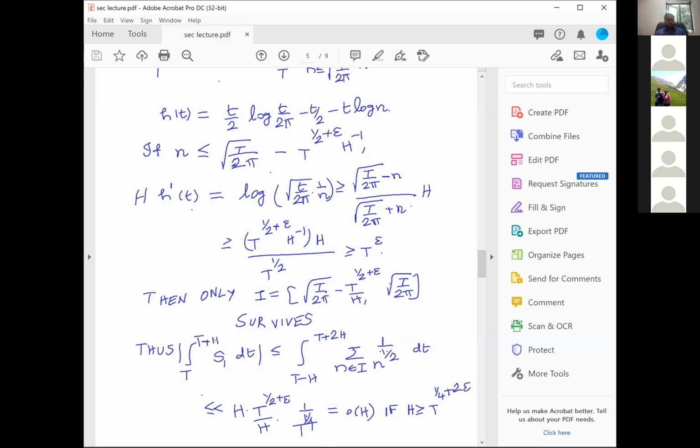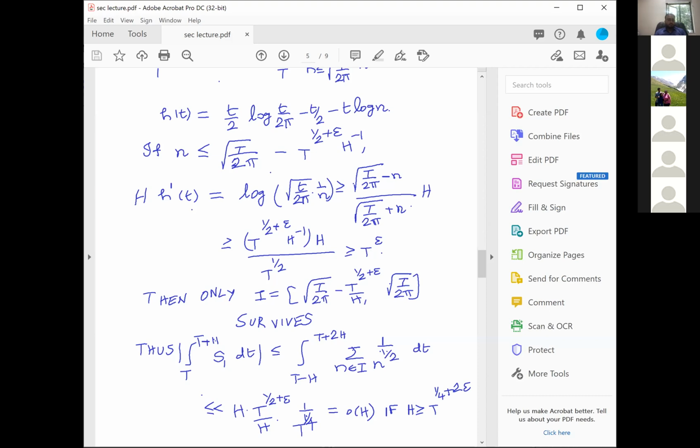I get an h, which comes from the length of integration. And then I get a t power half plus epsilon by h, which comes from the length of the summation. The length of integration is h. The length of summation is t power half plus epsilon into h. And then I get 1 over t power 1/4. And this 1 over t power 1/4 comes from where? Because of the 1 over n power half.